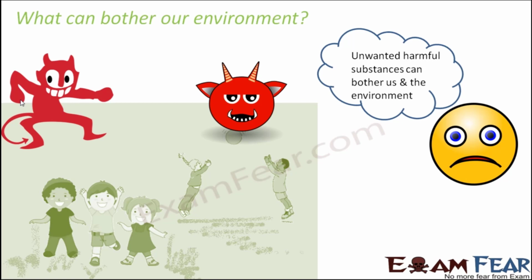Similarly, these unwanted materials could also be some poisonous gases which get emitted during burning of substances, or the poisonous gases which get emitted from the vehicles' engines. So there could be a lot of unwanted harmful substances that might get released into the environment, because of which the environment no more remains clean and neat and green.